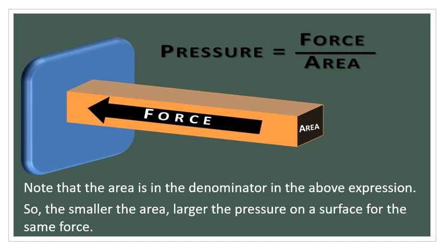Note that the area is in the denominator in the above expression, so the smaller the area, the larger the pressure on a surface for the same force. Even if we apply the same force on the object, if the area is larger, then the pressure is small. If the area is smaller, then the pressure is high.